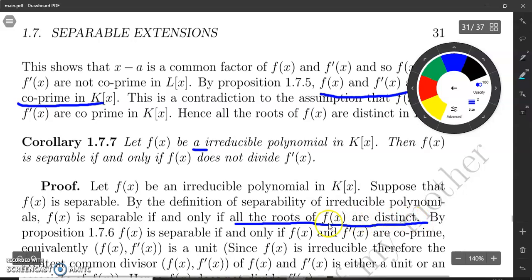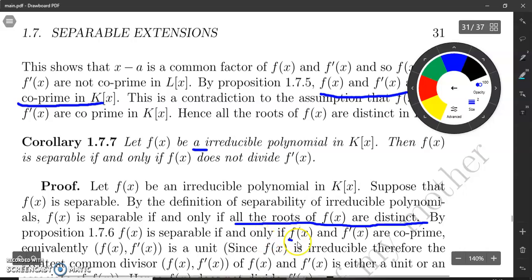Now, since all the roots of f(x) are distinct, by the previous corollary we use that f(x) is separable if and only if f(x) and f dash x are co-prime.